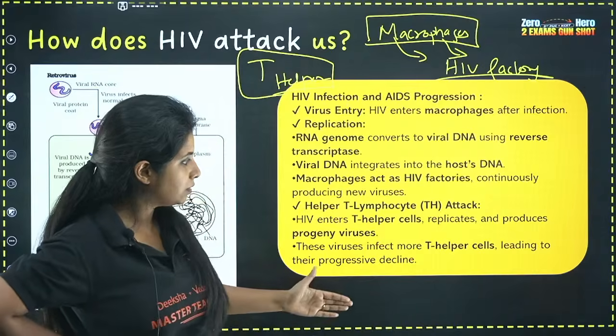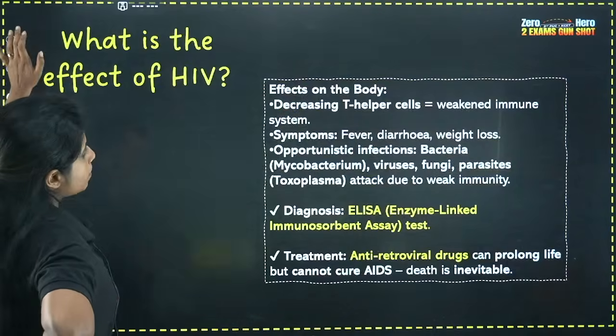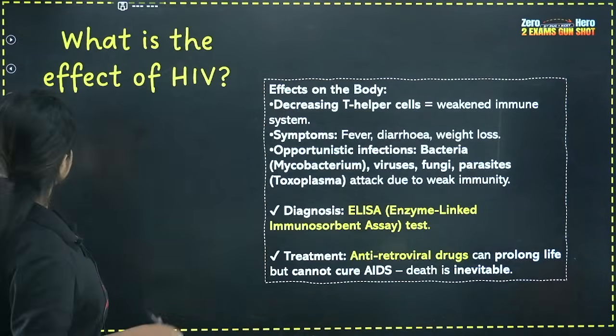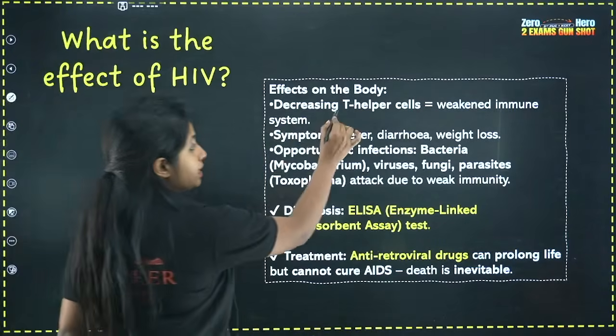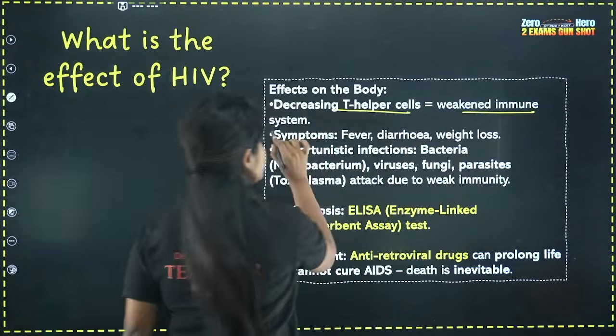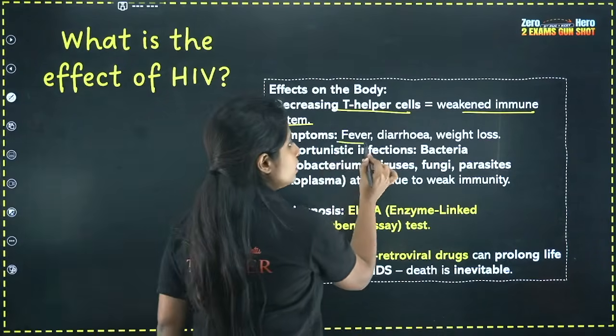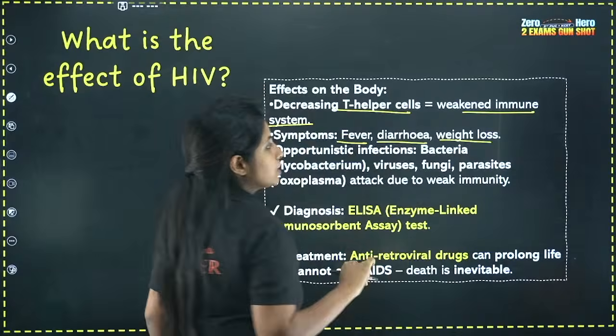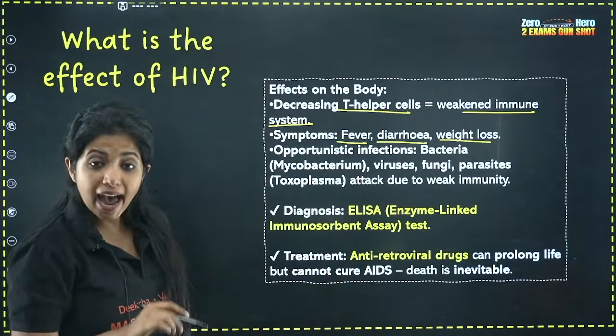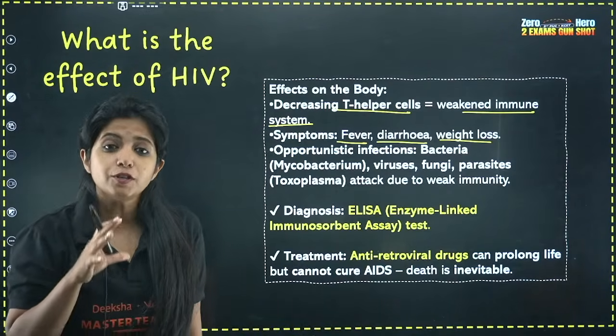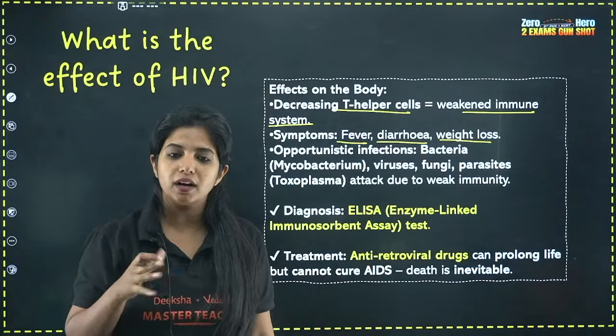I already spoke about this, so I do not think there is too much to talk about here. Now, it decreases the T helper cells and weakens our immune system, which is why we will have several symptoms such as fever, diarrhea, and sudden weight loss. And also remember, there are some opportunistic infections that usually do not happen to us.